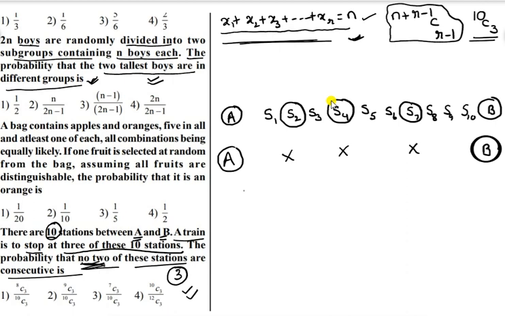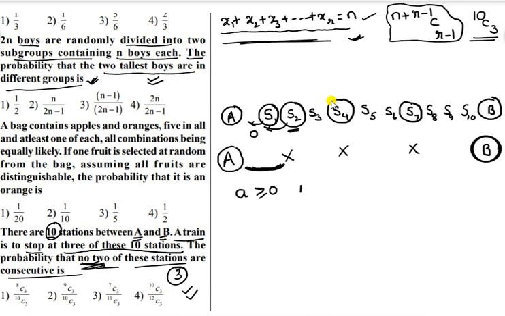Now I am assuming a denotes the number of stations to the left side of the first stop. Suppose this is the first stop, how many stations are there to the left? Only one. Suppose instead this is the first stop, then the number of stations to the left side of the first stop is equal to 0, right? So a denotes the number of stations to the left of the first stop, which is always greater than or equal to 0.